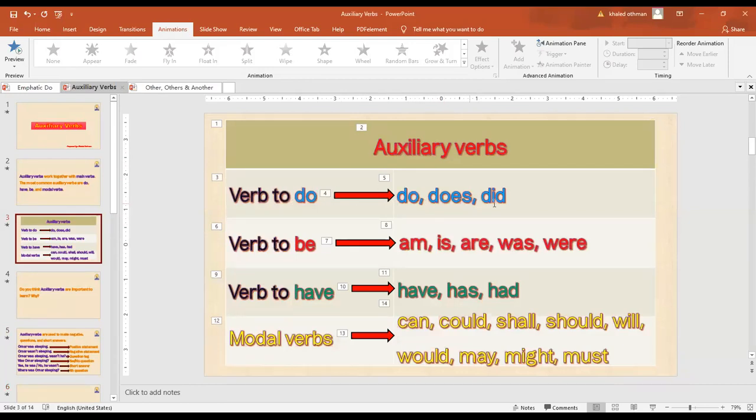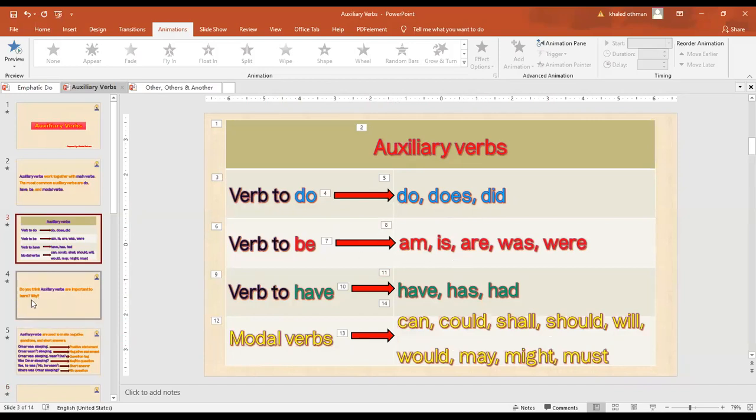Verb to do: do, does, did. I told you, you must learn them by heart. Okay, verb to do, does, did. Verb to be: am, is, are, was, were. Verb to have: have, has, had. Plus modal verbs: can, could, shall, should, will, would, may, might, and must. These are the auxiliary verbs.